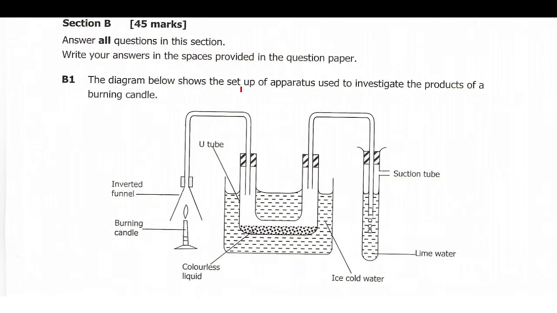B1, the diagram below shows the setup of apparatus used to investigate the products of a burning candle. So this is an apparatus setup. There's a burning candle here. When it is burnt, some gas goes here. This comes here, it is cooled, and then some gas which is not cooled comes here, and it bubbles there. Those are bubbles. Then there's lime water here, and this is ice cold water here. And here we are told there's a colorless liquid. All right, so let's continue.